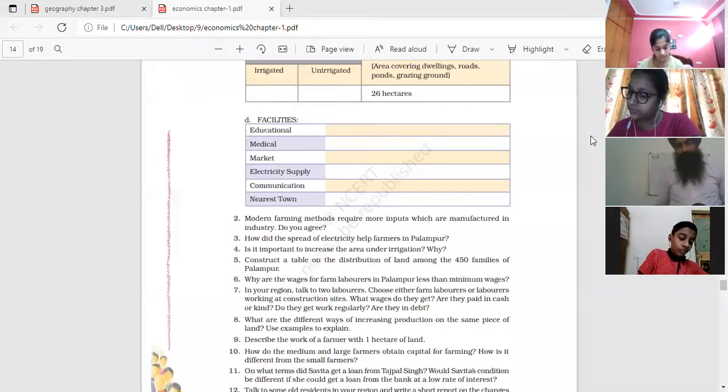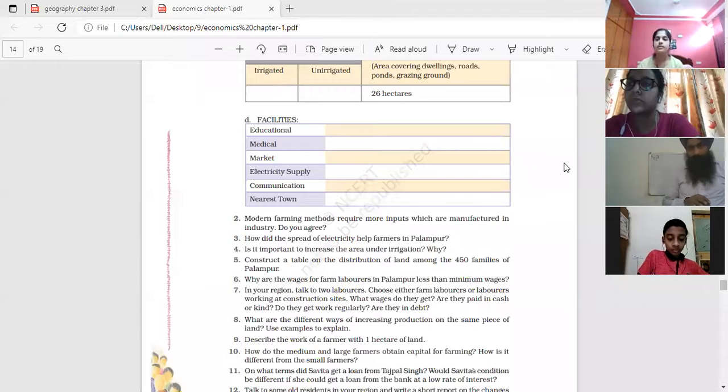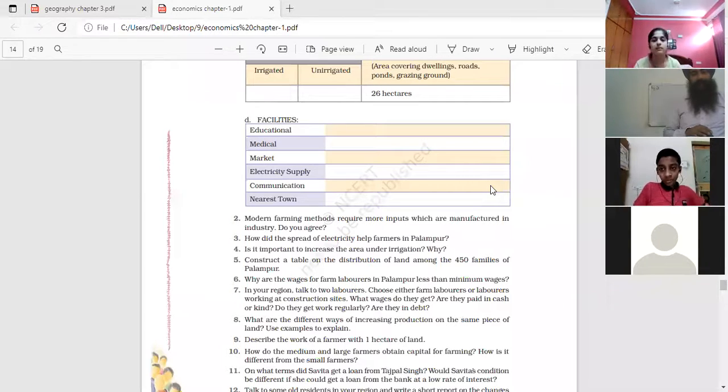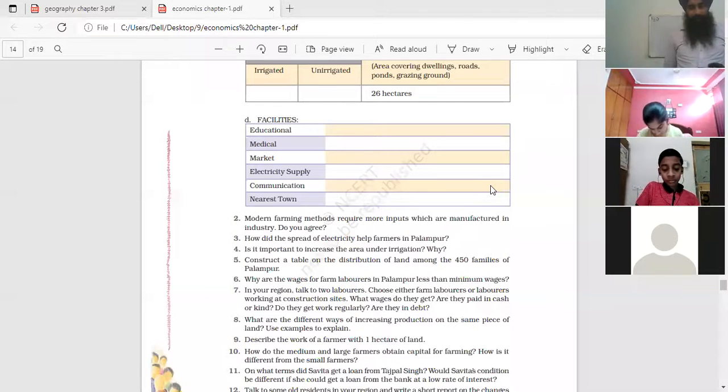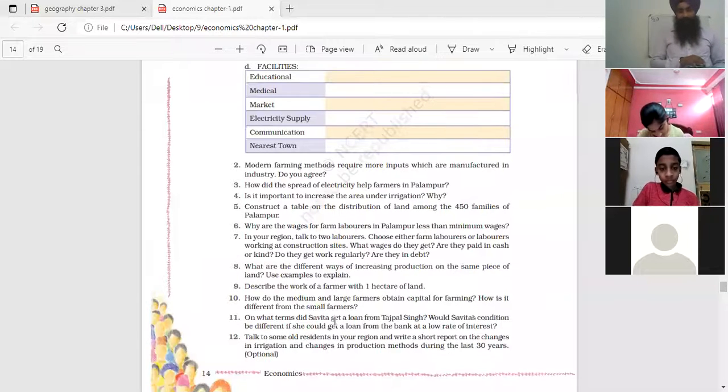Yes, Dia? The cooperative societies. Yes, cooperative societies, banks, and the savings of the previous year are used by the large-scale farmers to complete their need of capital for farming. 11th question is, on what terms did Savita get a loan from Tejpal Singh, and would Savita's condition be different if she could get a loan from the bank at a low rate of interest?